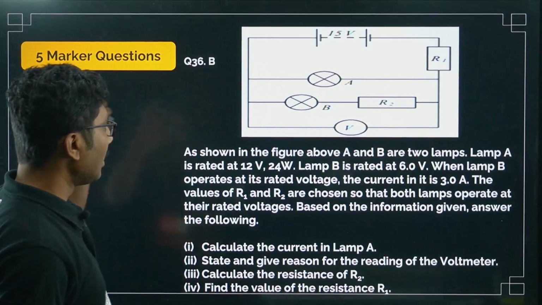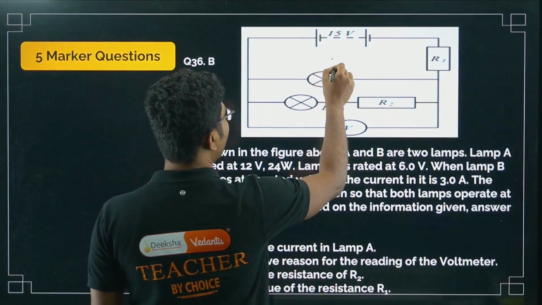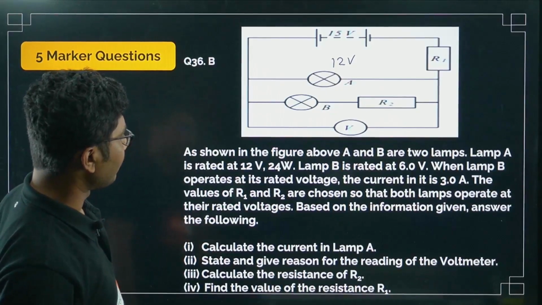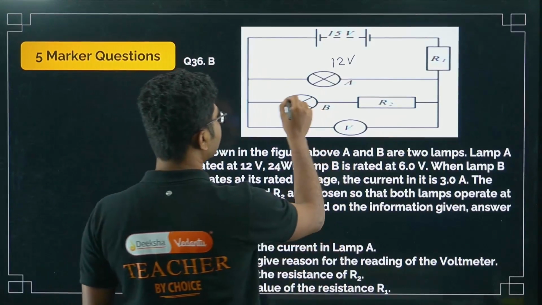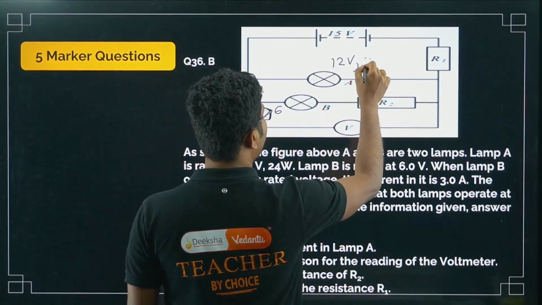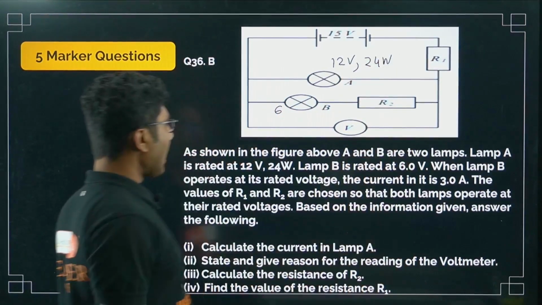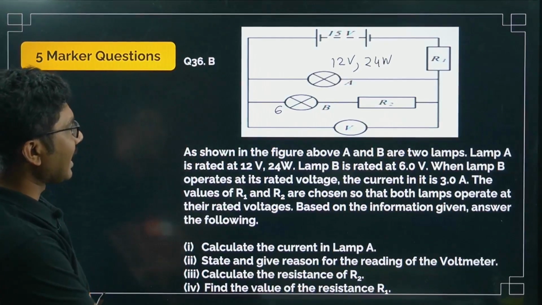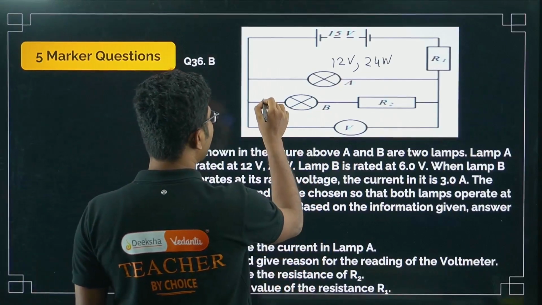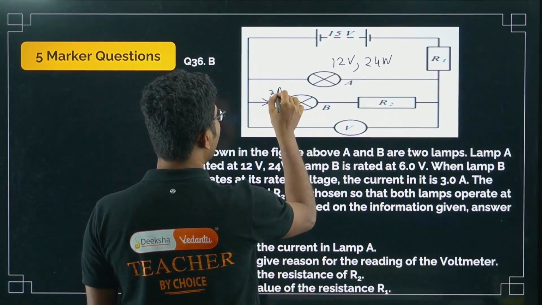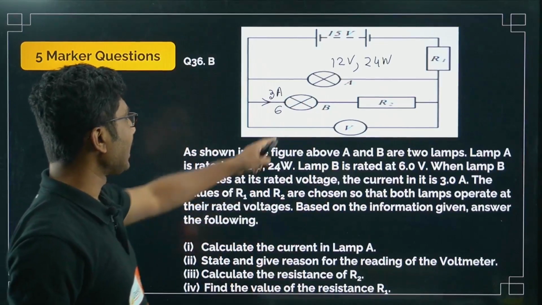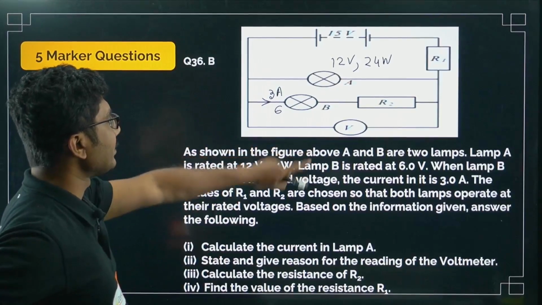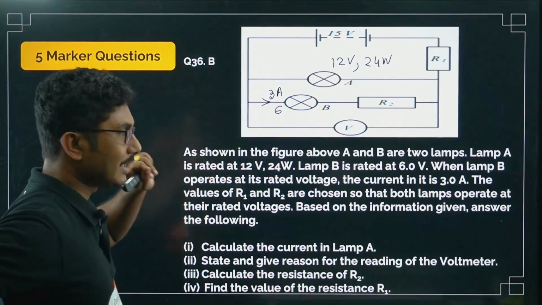So lamp A is rated as 12 volt 24 watt, and lamp B is rated as 6 volt. When the lamp B operates in its rated voltage, the current in it is 3 ampere. The wattage rating of the lamp B is not given. Now R1 and R2 are chosen such that both lamps work at their rated voltage.